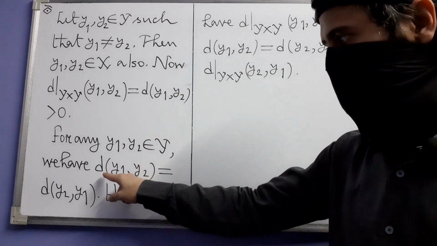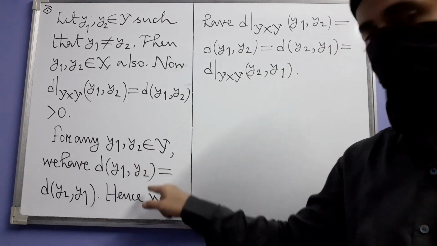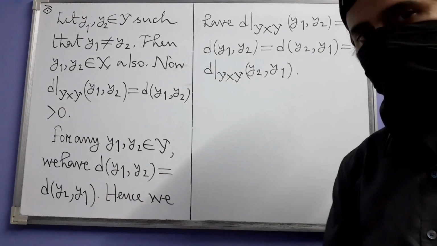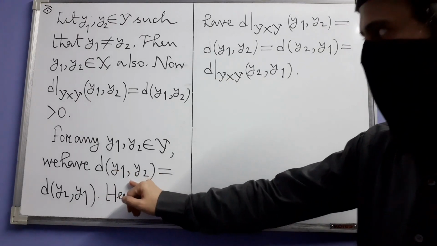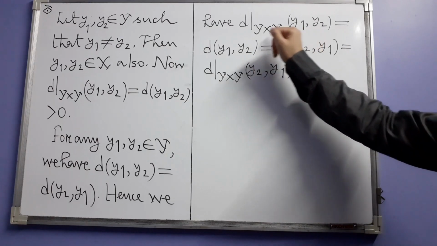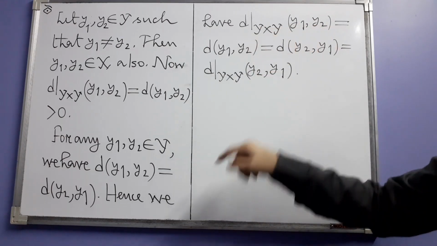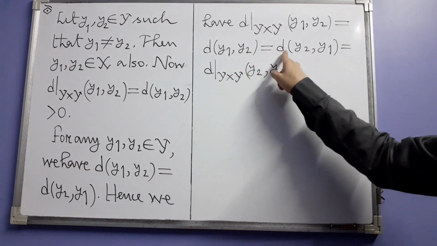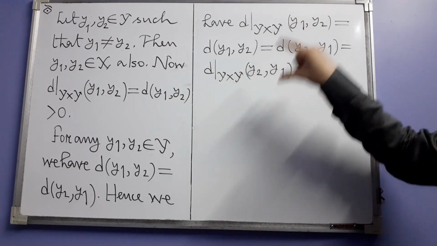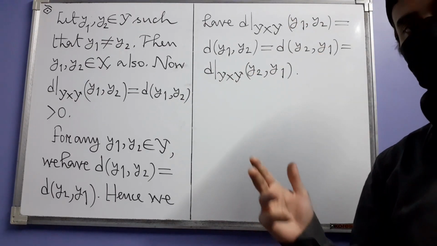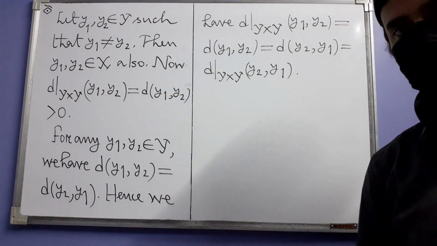So the d values at (y1, y2) and (y2, y1) are equal. However, this d value is just this d value, and this d value is just this d value. So they are also equal, and that's how our new function satisfies symmetry.